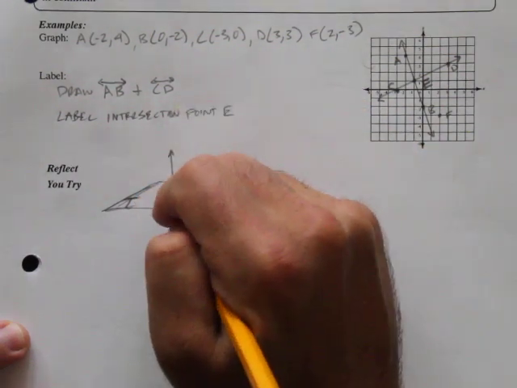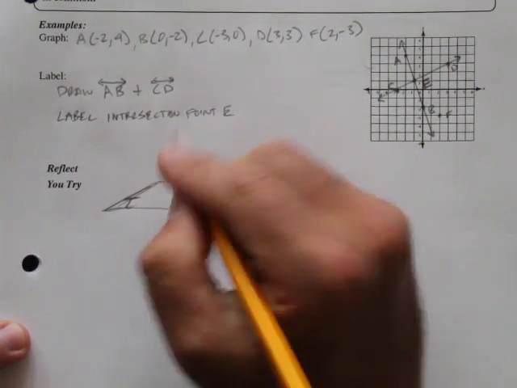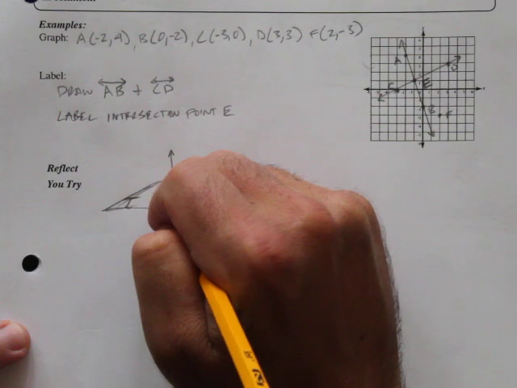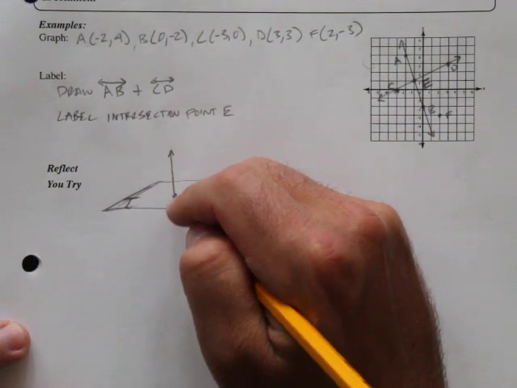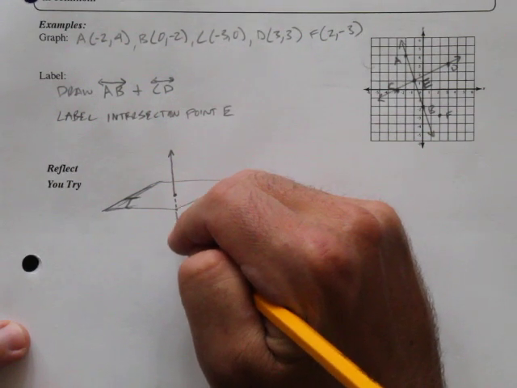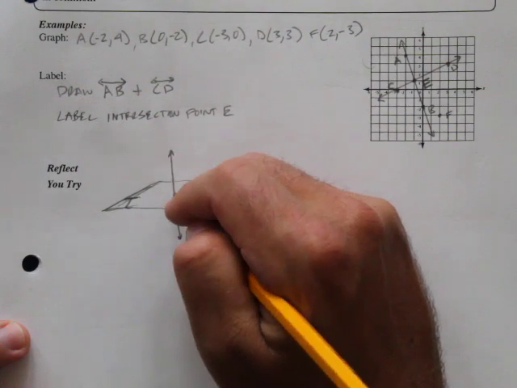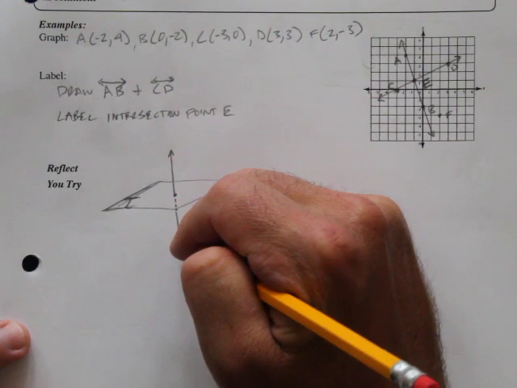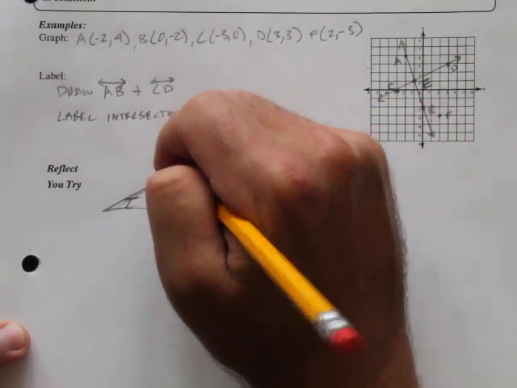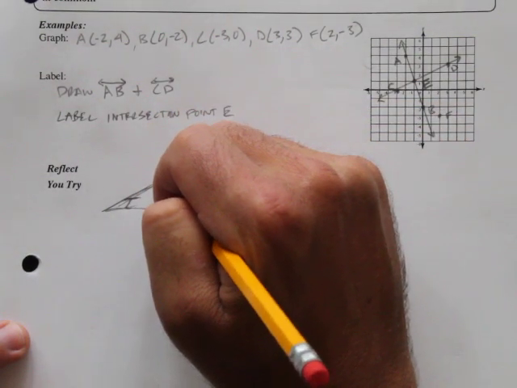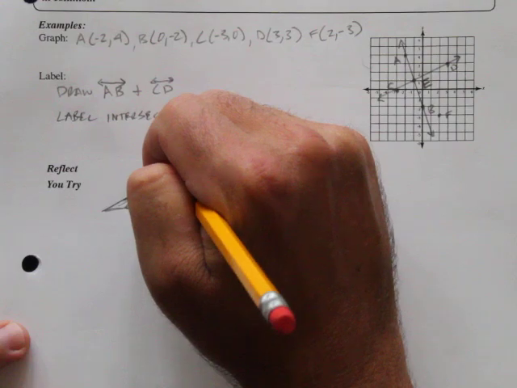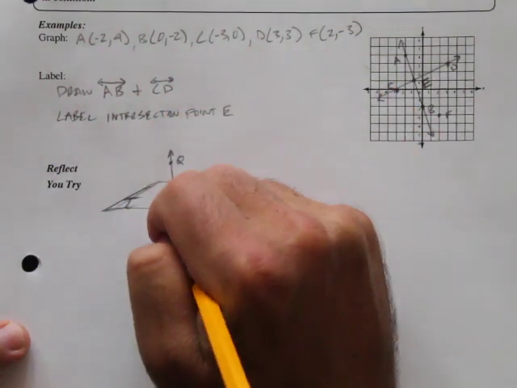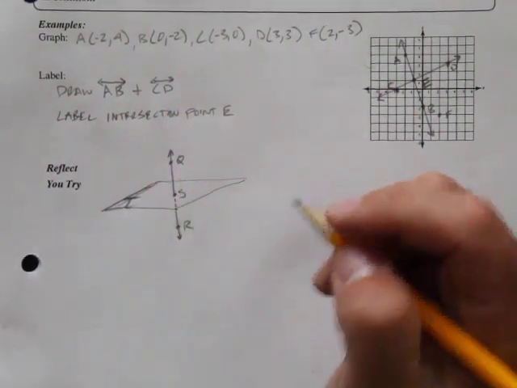It hits the plane right here, and then we'll make the line dotted there, so that the line hits the plane here and is now going behind it and keeps going. So this point here is S, this point up here is Q, and this point down here is R.